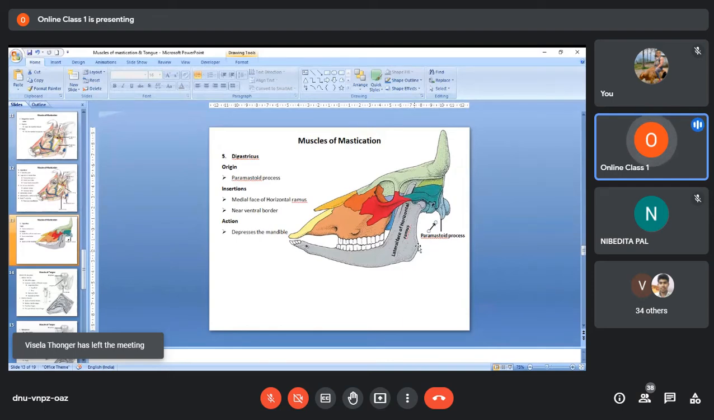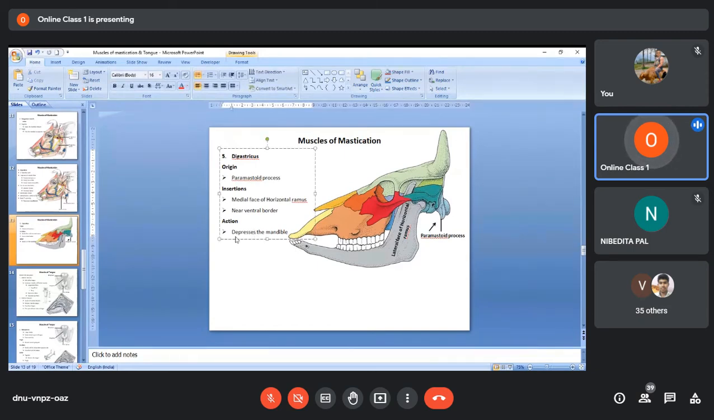So when the digastricus muscle contracts, what will happen? It is inserting at this part, so this area will be pulled forward because of the contraction of this muscle. When this area is pulled forward, this area will go down. That means the mandible will get depressed. As there will be a pulling effect here, this part will go down. So as a result, the action of the digastricus muscle is what? It depresses the mandible. That means it helps in opening the mandible.